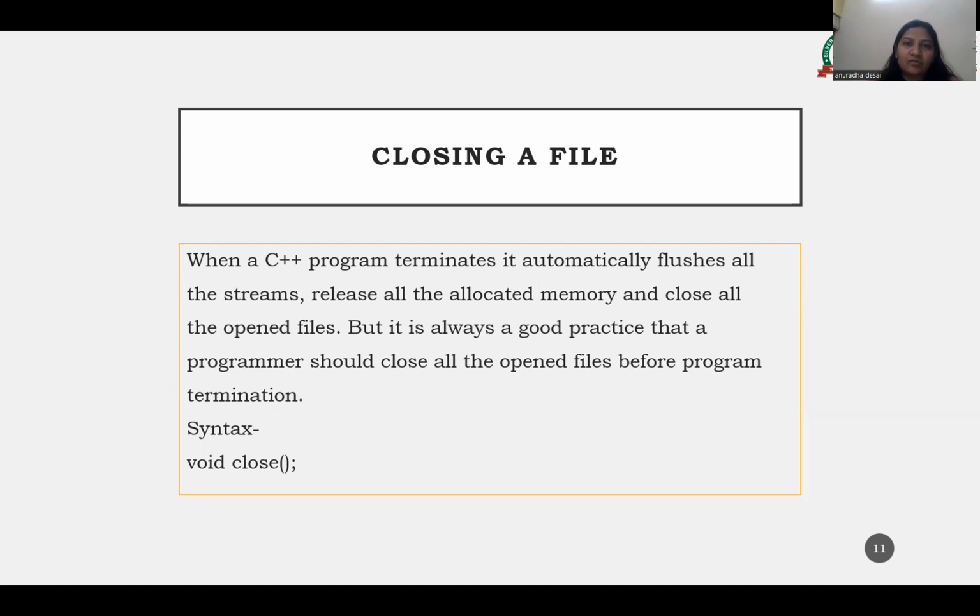So the syntax to close the file is void close. This is the syntax to close the file. I hope everyone is clear about how we are using the different input output streams for the various operations.